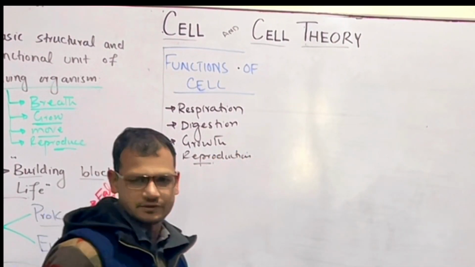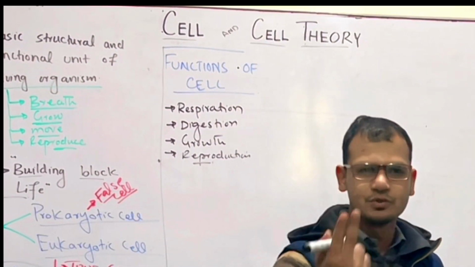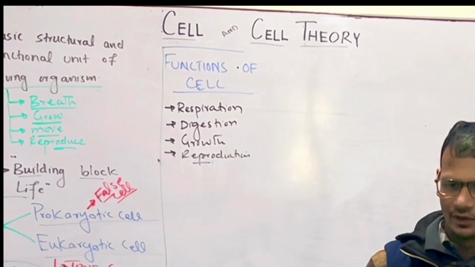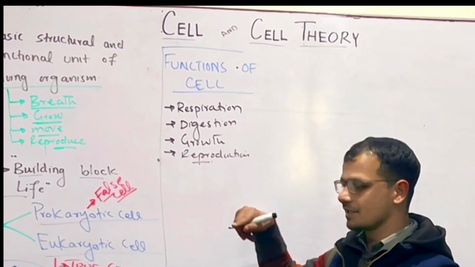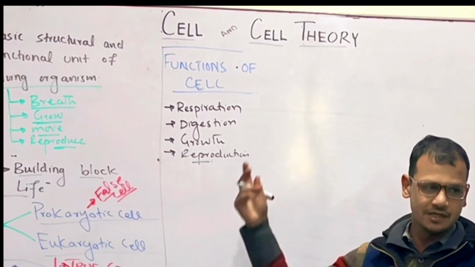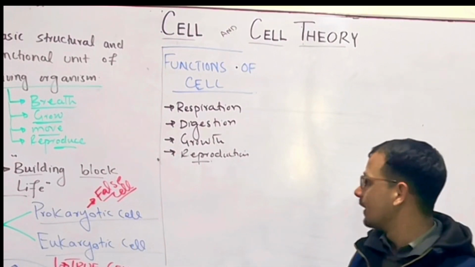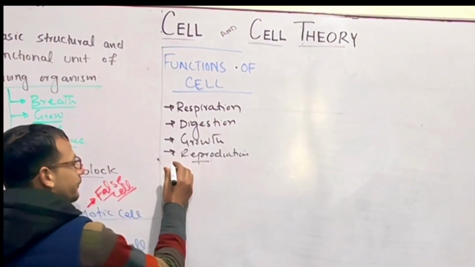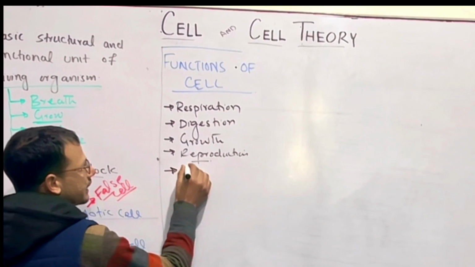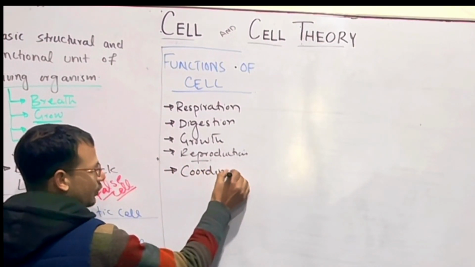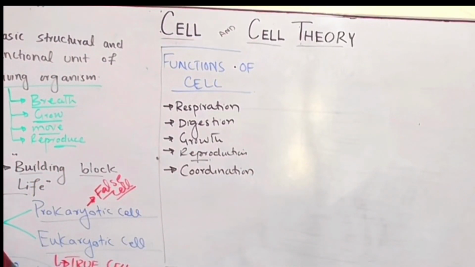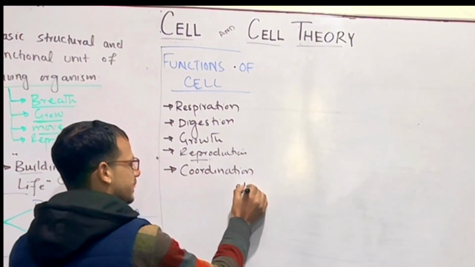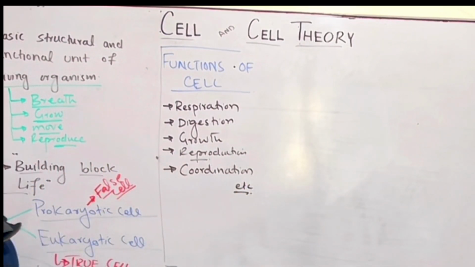how embryo forms. Embryo is formed by a combination of two cells, haploid cells, sperms and ova. So this is the cell which enables us to reproduce. Reproduction is also the function of cell. Coordination. Neurons are responsible for coordination. Coordination is also the function of cell, and so on, etc. These are the functions of cell.